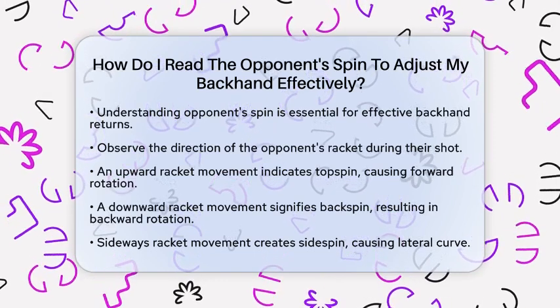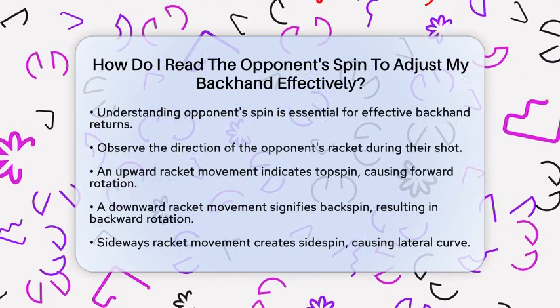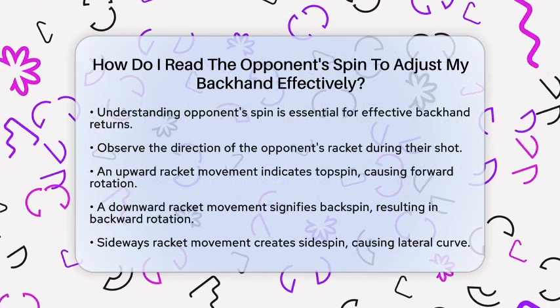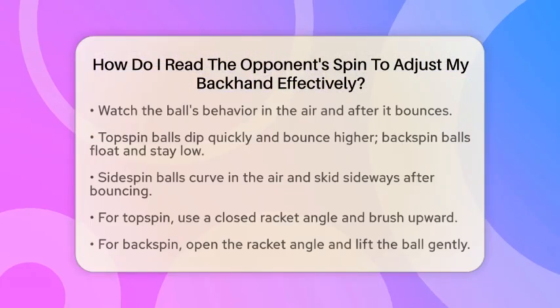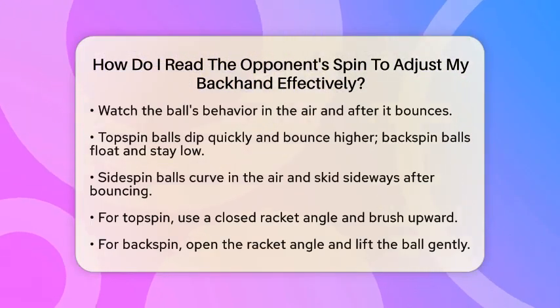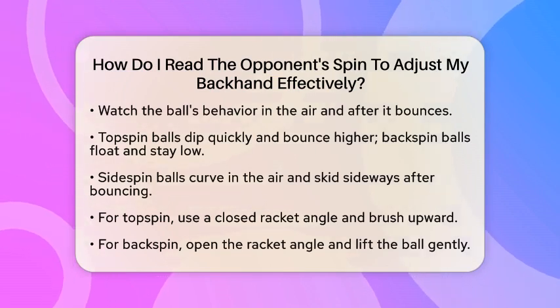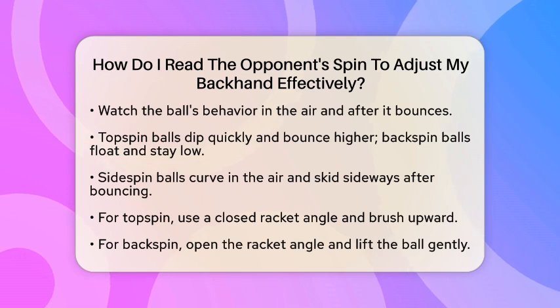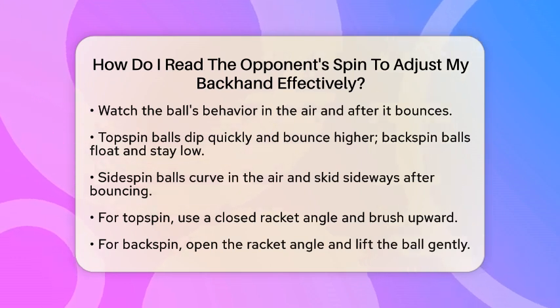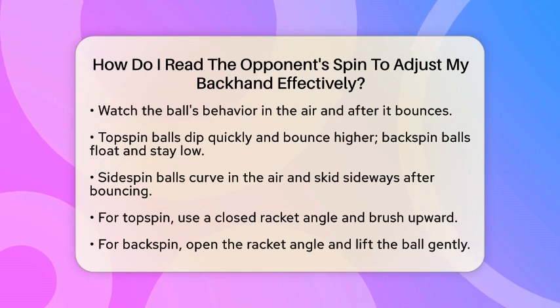Next, watch how the ball behaves in the air and after it bounces. A topspin ball will dip quickly and bounce forward with a higher trajectory. On the other hand, a backspin ball tends to float and stay low after it bounces. Sometimes, it can even skid back toward the net. Sidespin makes the ball curve in the air and skid sideways after it hits the table.